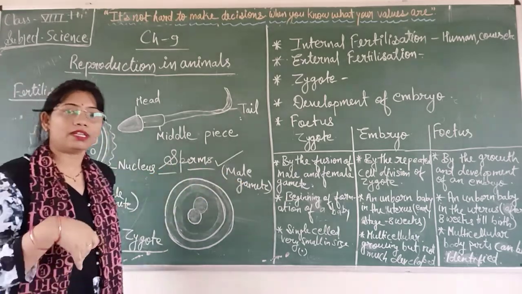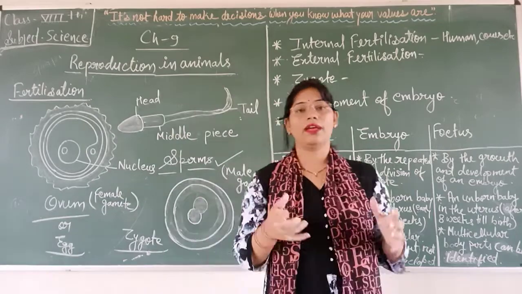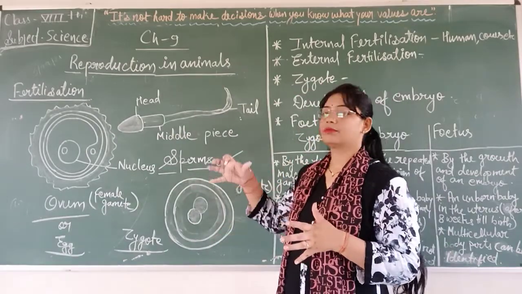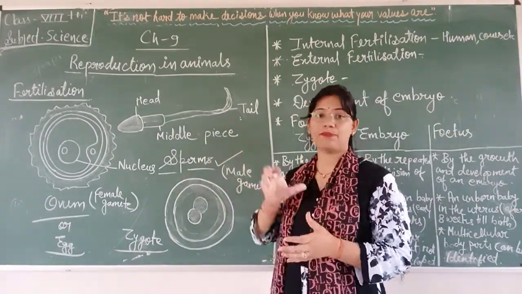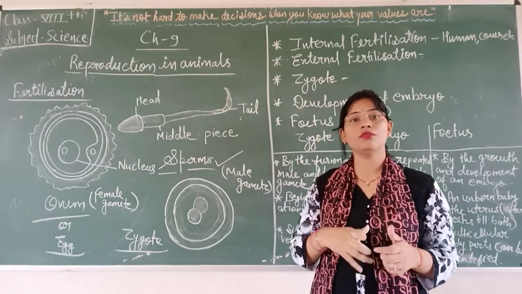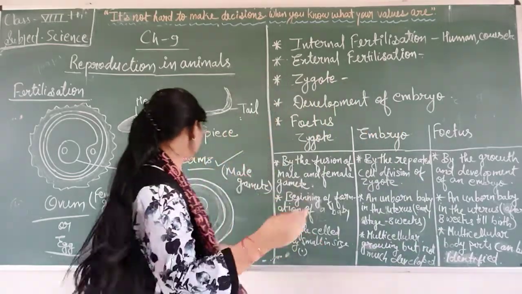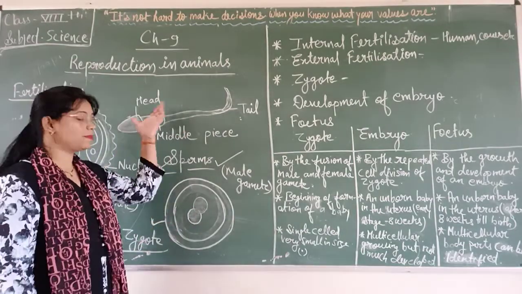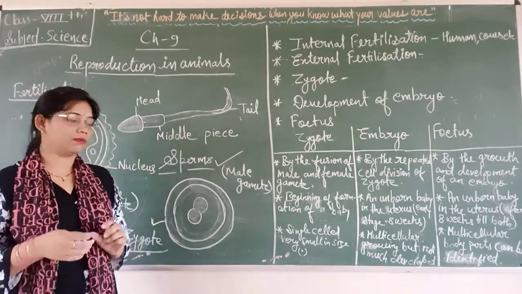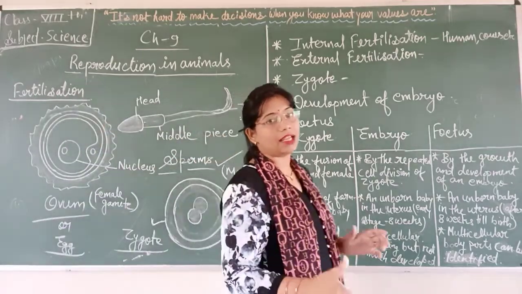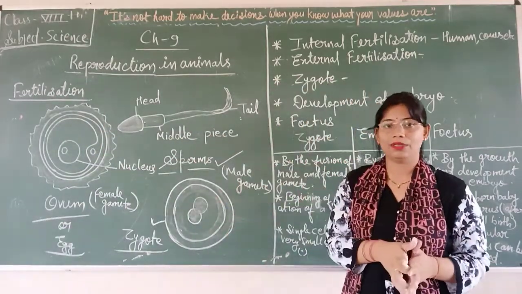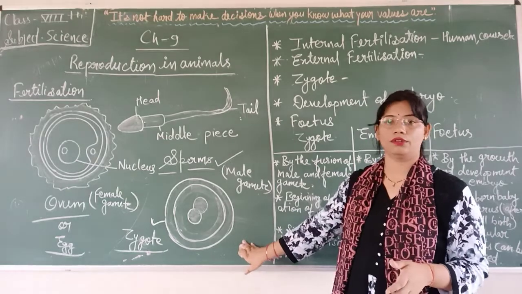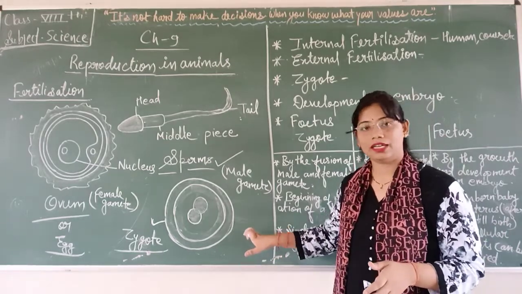So what is the definition of fertilization? When the ovum fuses with the sperm, it converts into a zygote. This is the structure of the zygote. When the female gamete fuses with the male gamete and forms a zygote, this process is known as fertilization.